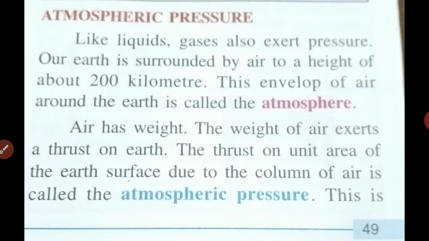Our earth is surrounded by air to a height of about 200 km. This envelope of air around the earth is called the atmosphere. I hope you all know what atmosphere is.